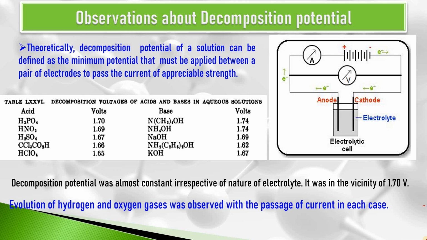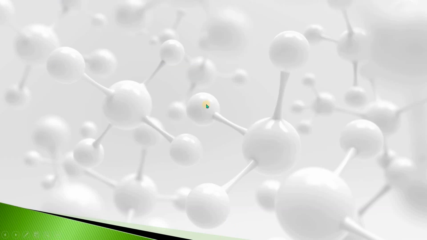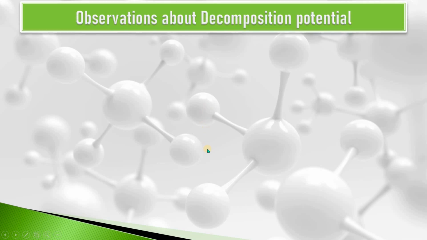This means when the cell potential equal to the decomposition potential was applied across the cell, there started bubbling of hydrogen and oxygen gases at the respective electrodes. Now, after coming across these observations, Le Blanc started thinking of the possible inferences from these observations.